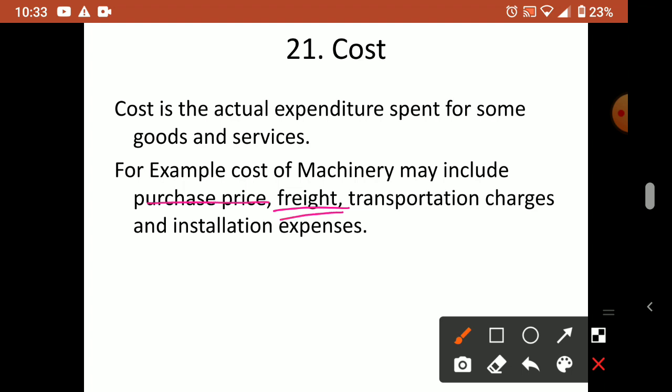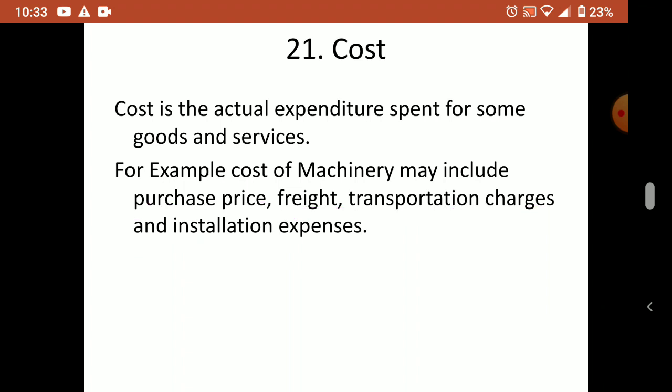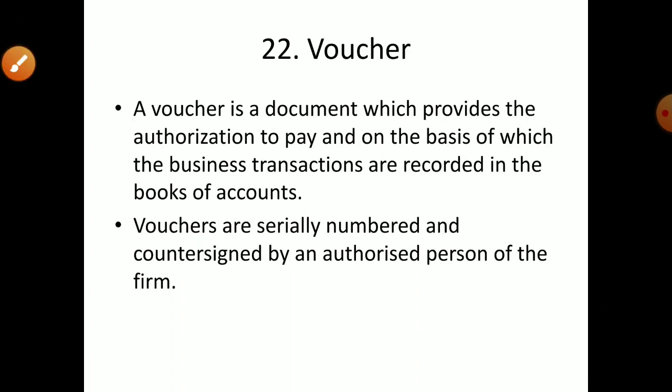Then the purchase price is the main price, but when you decide the cost, you have to add all other expenditure involved: freight, transportation charges, installation expenses, loading and unloading charges, that we can also include. So in order to make that item into working condition, whatever money you are spending, that is known as cost.